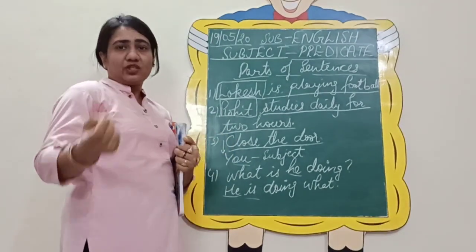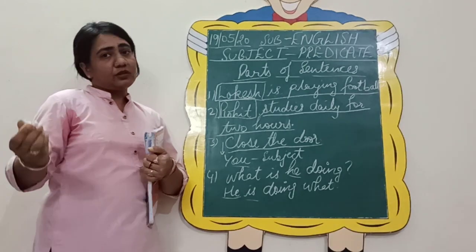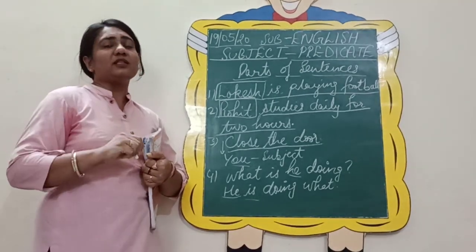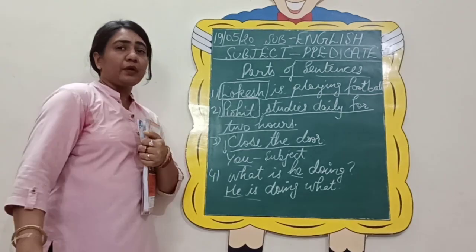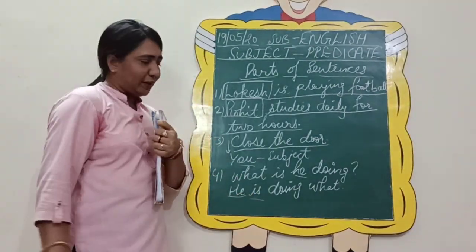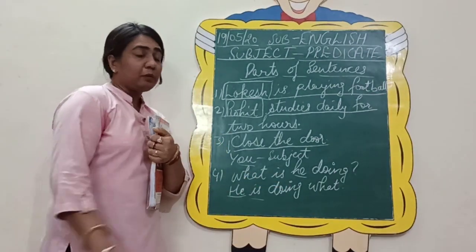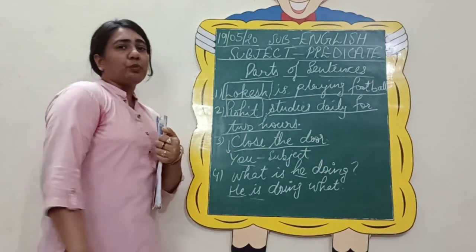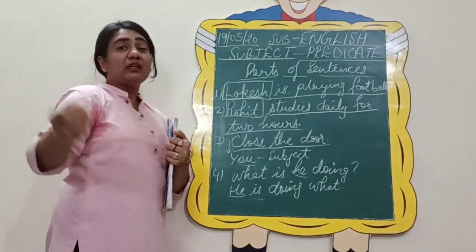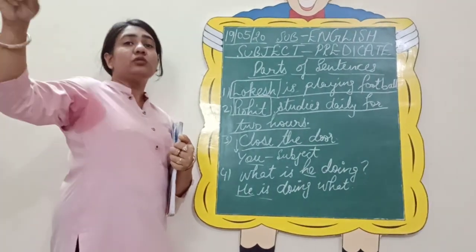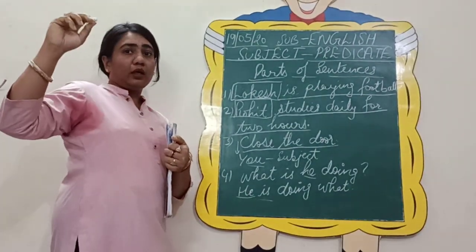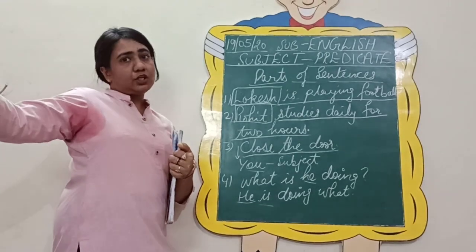What is the sentence structure? This is my next topic after this, parts of sentences, so that you come to know how to frame a sentence. So dear children, in framing the structure of a sentence, you should always remember, first it should always be your noun or pronoun, followed by your helping verb, then your main verb, and then it can be your object or any other prepositional phrase. It can start with a preposition, like "into the water": the ball fell into the pond.